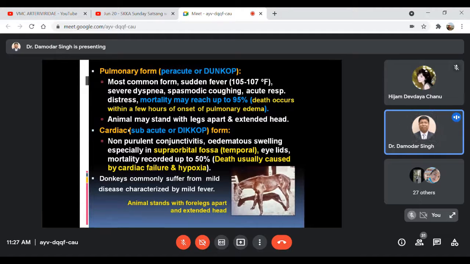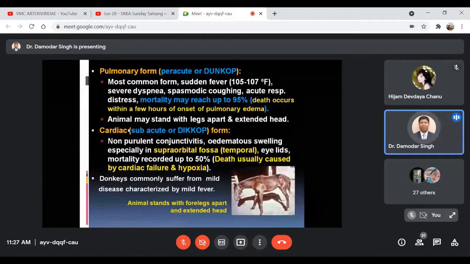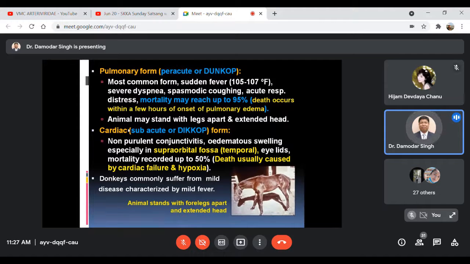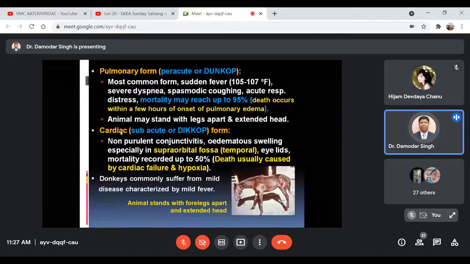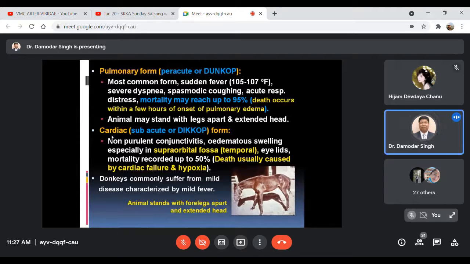Then in the case of the subacute cardiac form, commonly known as the dikkop, you may have non-purulent conjunctivitis and edematous swelling, particularly of the supraorbital fossa, or temporal fossa. I'll show you the picture in the next slide. It means just above the eye, and the eyelid. Mortality is around 50%, or within 40 to 50%, and that usually occurs due to cardiac failure as well as hypoxia.